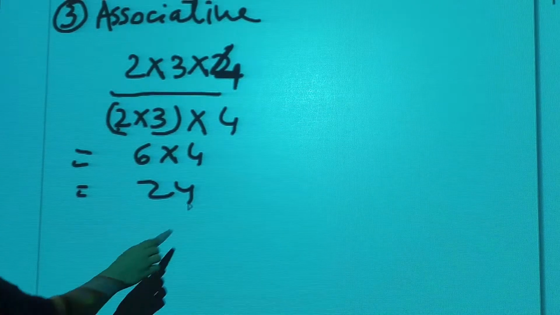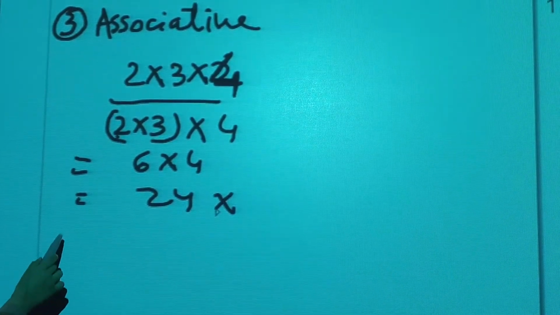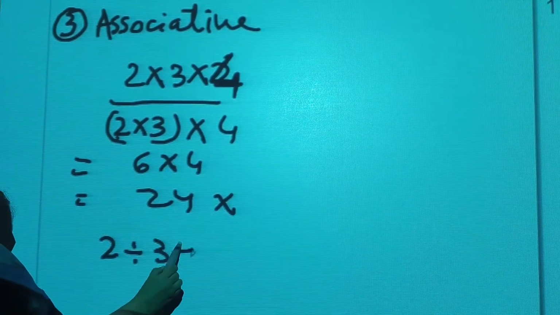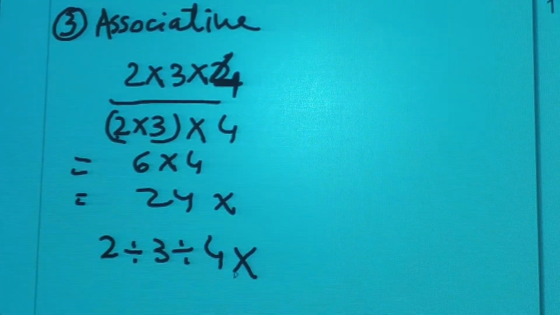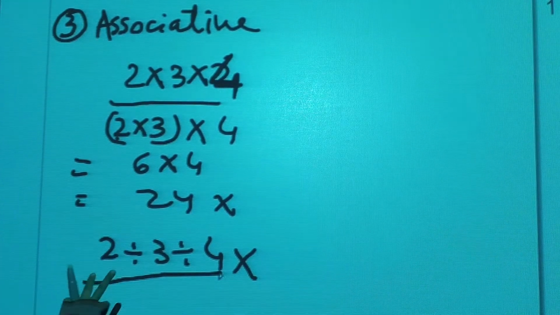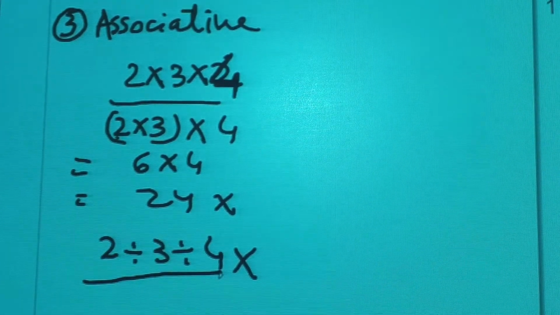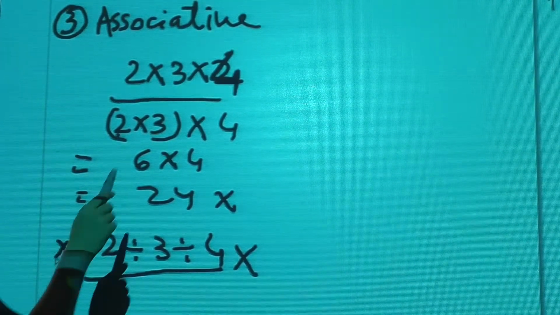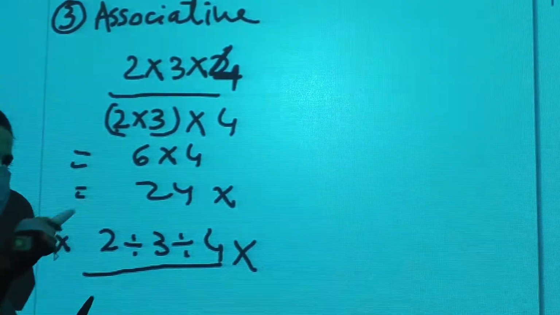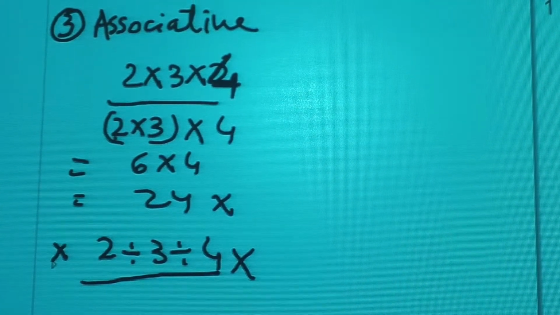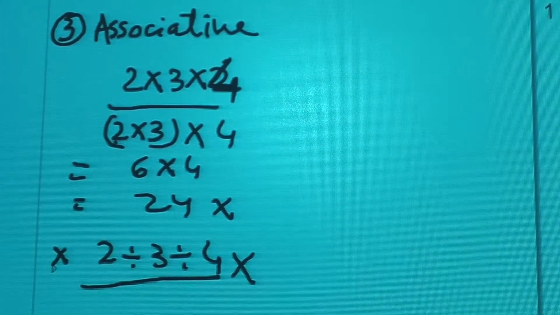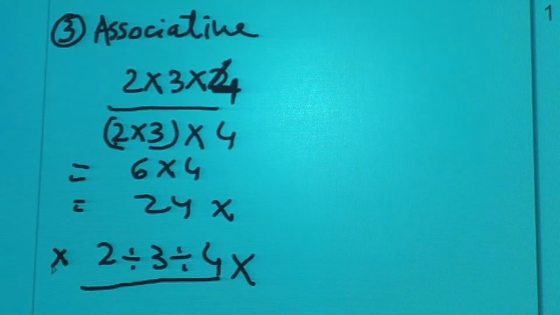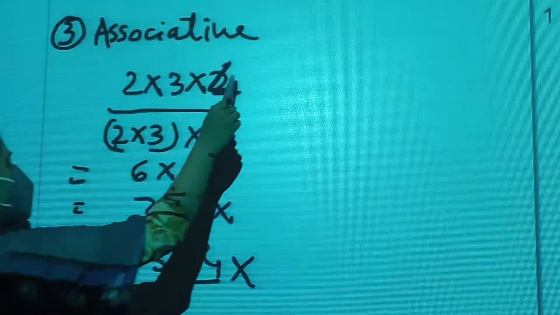This property is not followed by division, because at a time division of 2 divided by 3 divided by 4 is not possible. Students, division of two numbers at a time is not possible. So this associative property is not followed by division. As in the case of addition and subtraction, not all the properties followed by addition are followed by subtraction. Similarly, properties followed by multiplication are not followed by division.